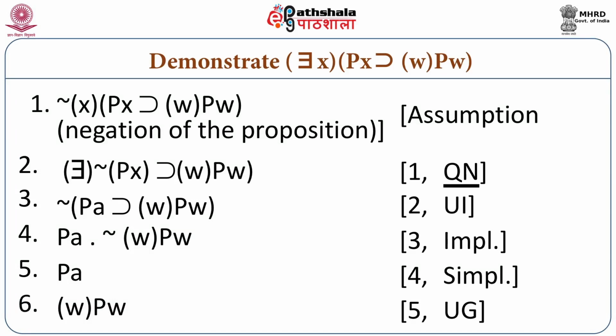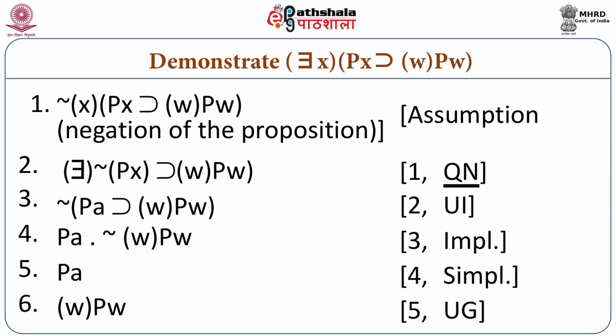In propositional logic, we normally negate the sentence, and if it results in a contradiction or a tautology, then the truth of the premise is shown or demonstrated. So here let us begin with the assumption that it is not the case that there is an x such that if x is p, then for all w, wp.